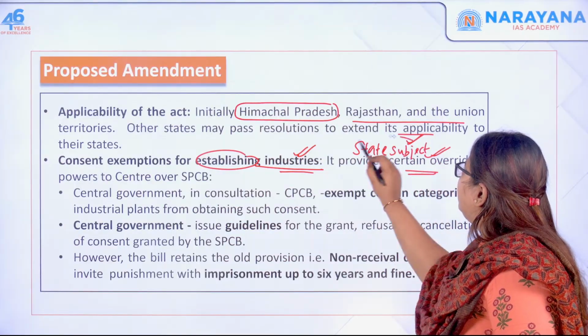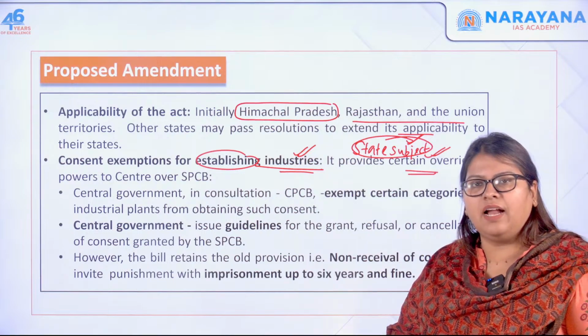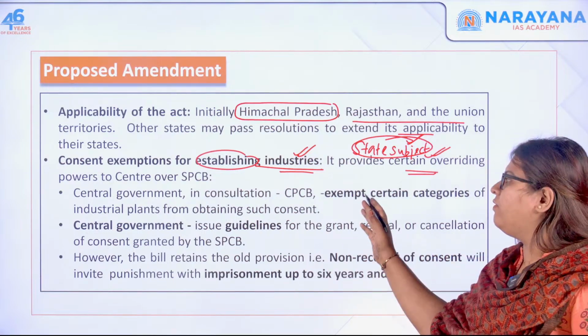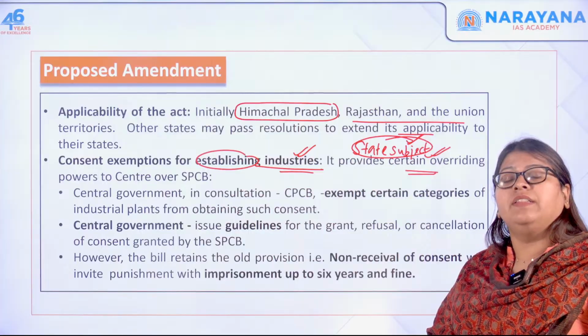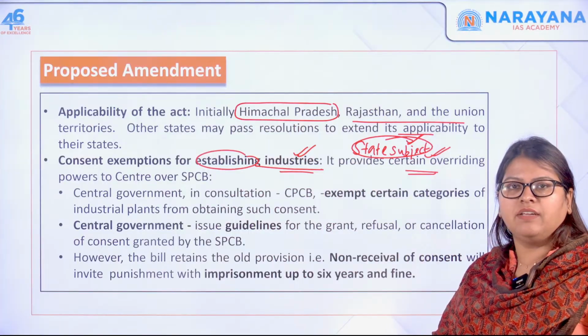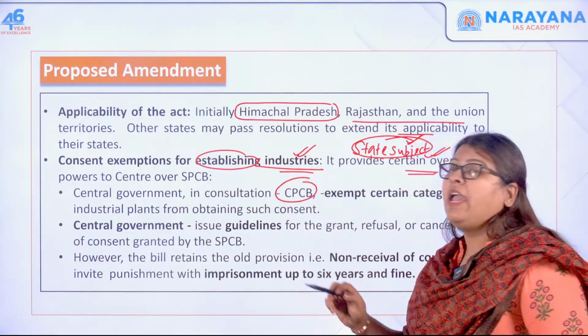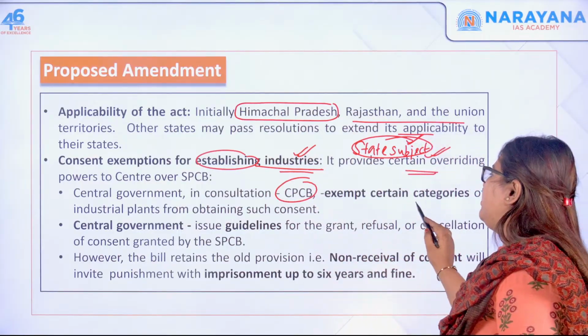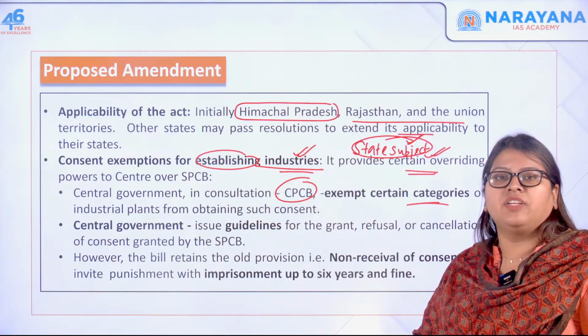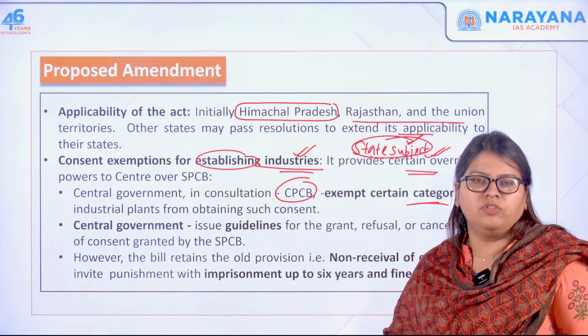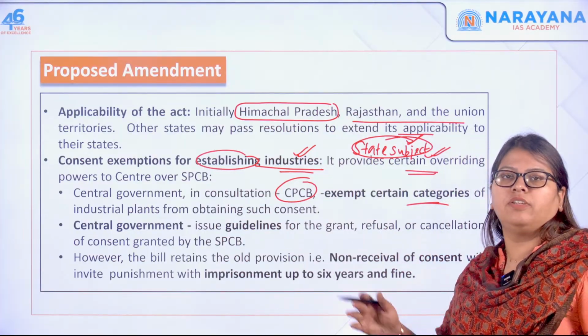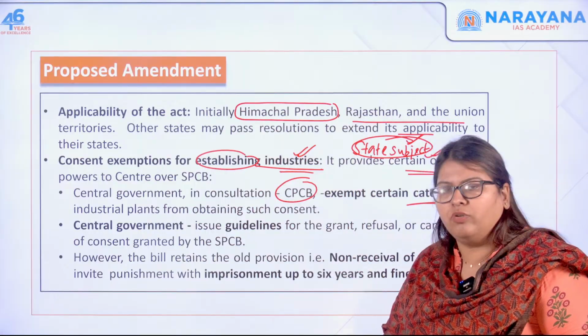Okay, so the amendment says that there can be overriding powers of the center. If the central government wants, it can consult the Central Pollution Control Board and exempt a few industries from getting such consent of the State Pollution Control Board. So the center has an overriding authority above the State Pollution Control Board, was the first thing.